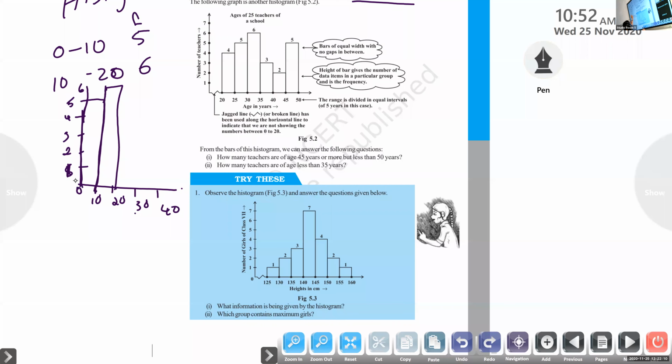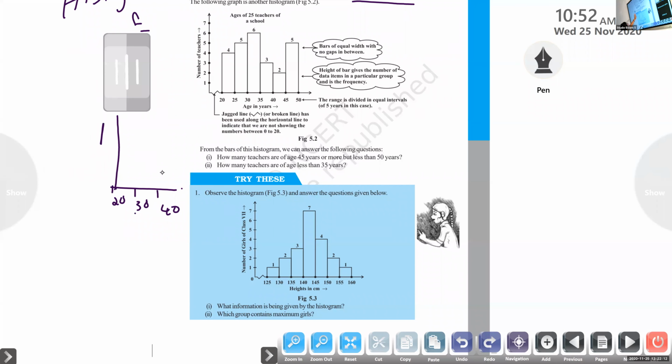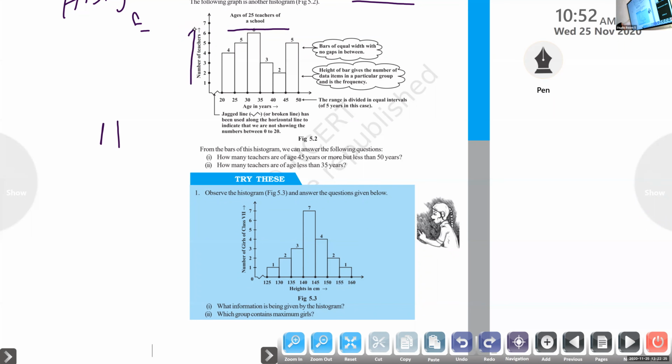Here you can see a histogram showing the age of 25 teachers of a school. Here is the number of teachers. The age of teachers begins with 20 to 25, because a teacher younger than 20 is not possible.